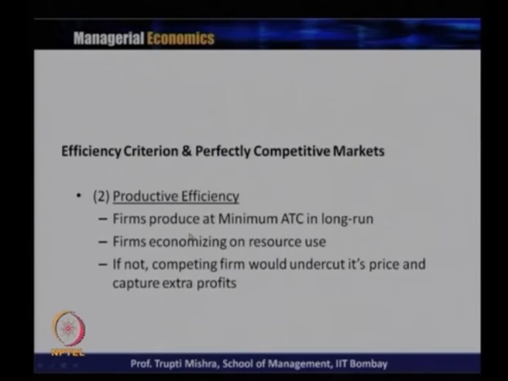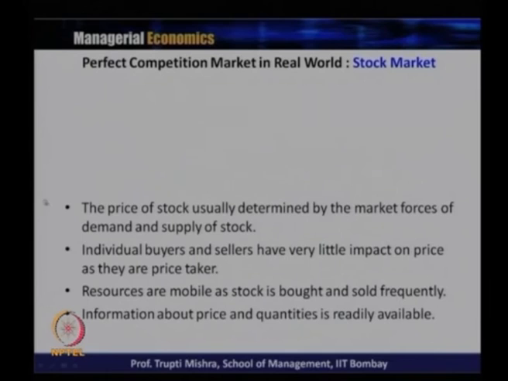So the second case is productive efficiency. Here the firm produces at the minimum of average total cost in the long run, and a firm is economizing on resource use, and if not, a competing firm would undercut its price and capture the extra profit. So since they are economizing on resource use, that again satisfies productive efficiency.